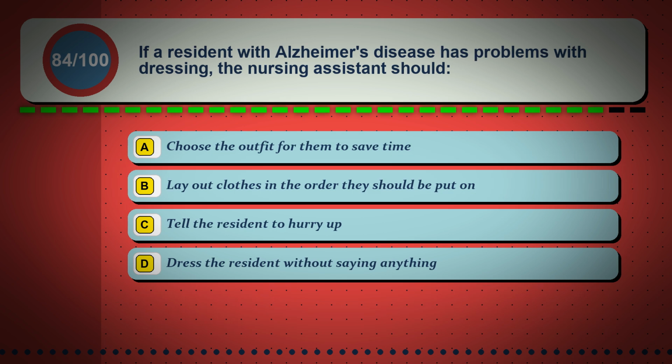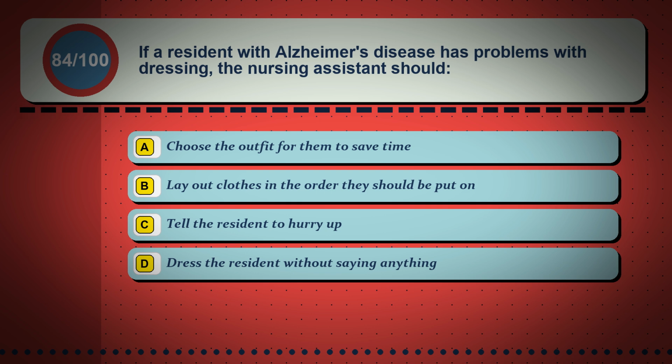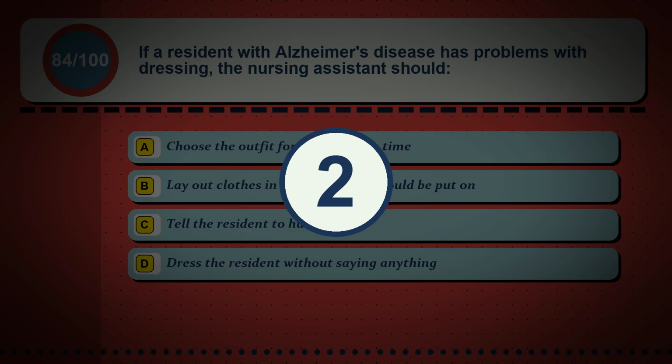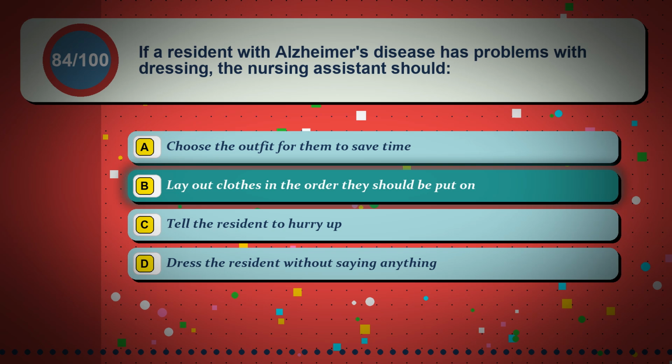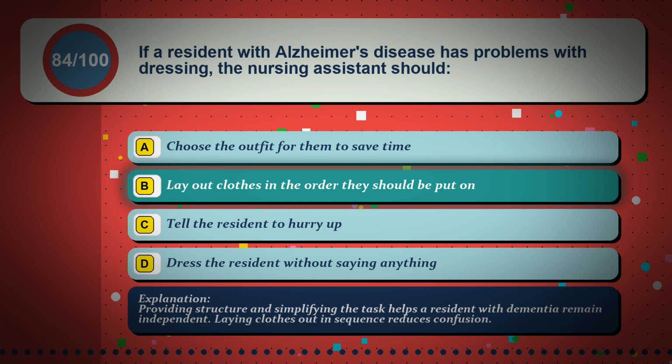Question 84. If a resident with Alzheimer's disease has problems with dressing, the nursing assistant should: option A, choose the outfit for them to save time. Option B, lay out clothes in the order they should be put on. Option C, tell the resident to hurry up. Option D, address the resident without saying anything. The correct answer is option B, lay out clothes in the order they should be put on. Providing structure and simplifying the task helps a resident with dementia remain independent. Laying clothes out in sequence reduces confusion.